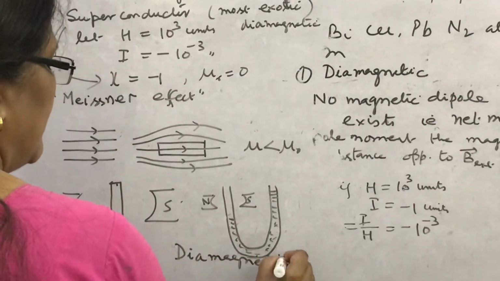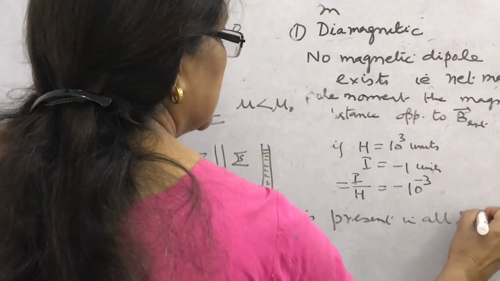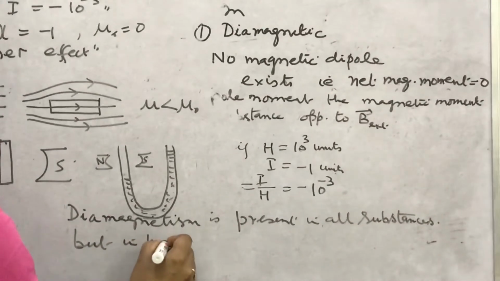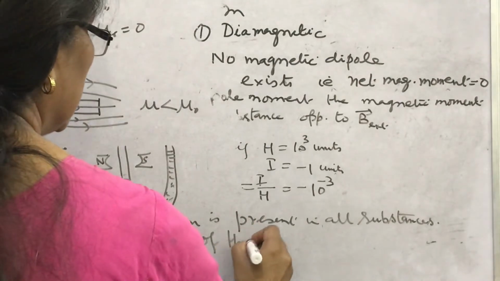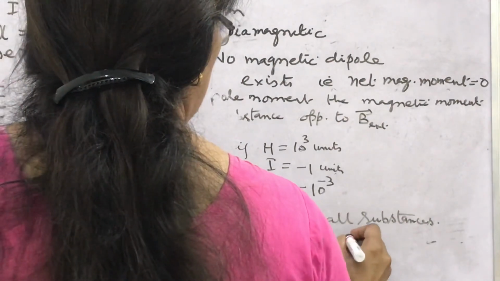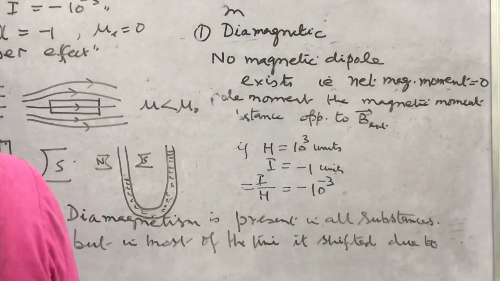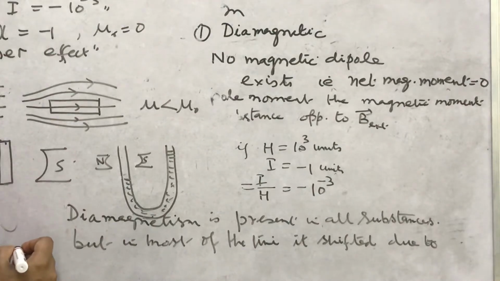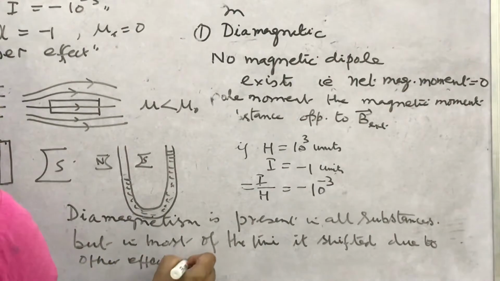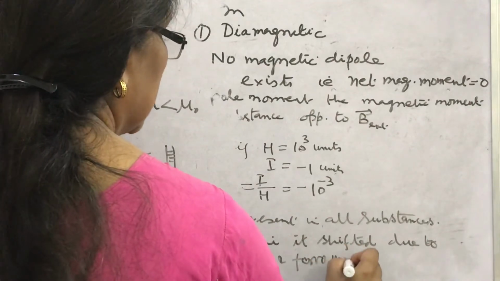Diamagnetism is present in all substances, but in most of the cases, most of the times, it is shifted due to presence of other effects like para and ferromagnetism.